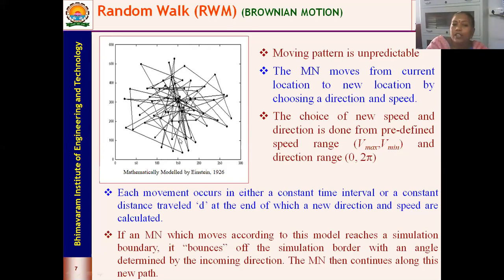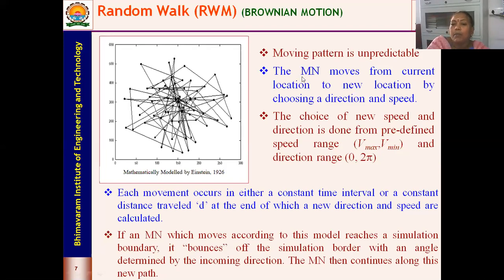Again, when you simulate, you may get another pattern. At every instant of time, you get different patterns, and the moving pattern is going to be unpredictable. You cannot predict in which direction or with what speed your node is going to move in the next instant of time.